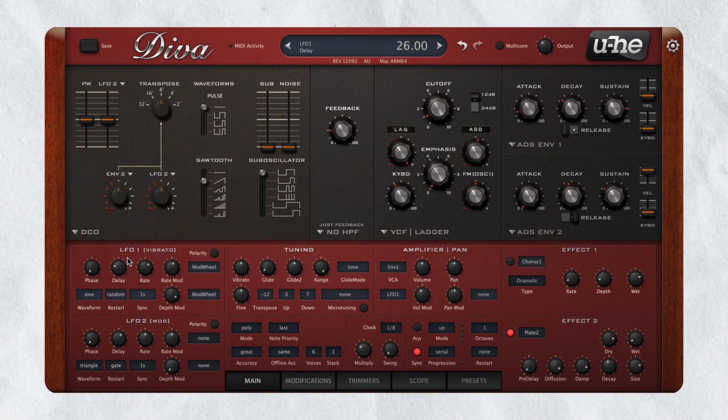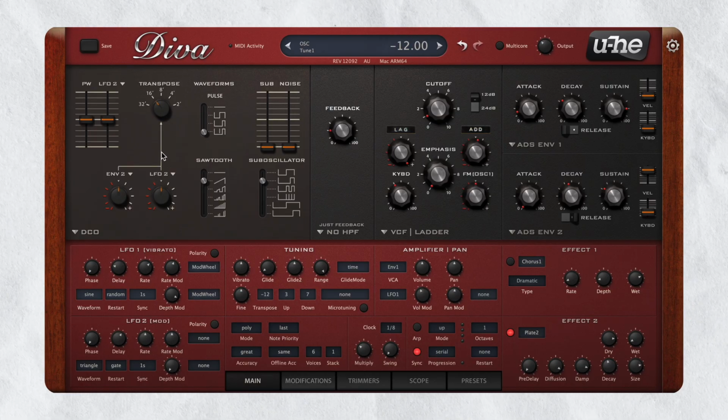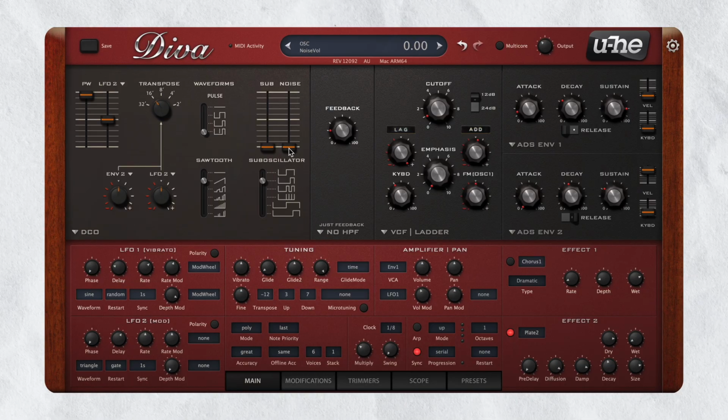To begin with, select DCO and select the third pulse shape. Next, select a saw and the second sub-oscillator. Also transpose it an octave lower and increase the pulse width all the way up to 95%. Also, don't forget to add a bit of noise.